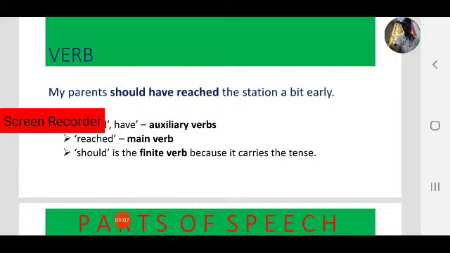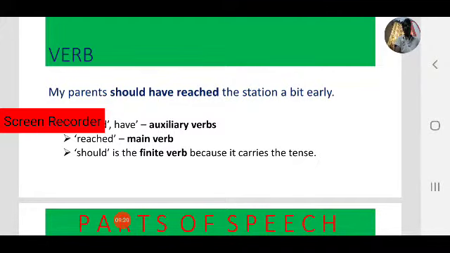What is the first verb in the verb group? Yes, should. Should is the first verb. So it is called a finite verb because it carries the tense. What is the tense here? Have reached. That is present perfect. We are going to learn tenses in upcoming lessons.